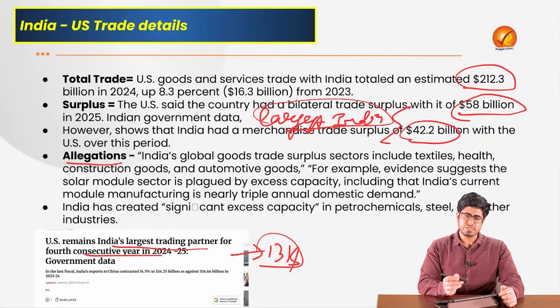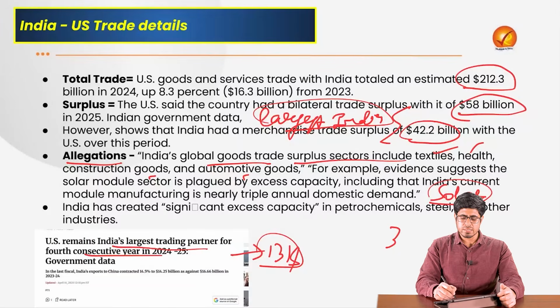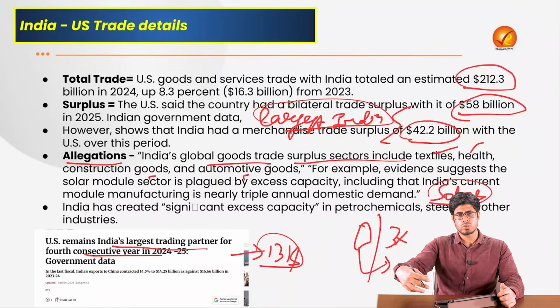There are allegations against India that India's global goods trade surplus from sectors like textile, health, construction goods and automotive goods, or also goods like solar panels, are produced due to excessive annual capacity. Our annual capacity is 3 times the domestic demand. So any goods that we produce, we are bound to export to other countries like USA. That is the allegation that they are giving.